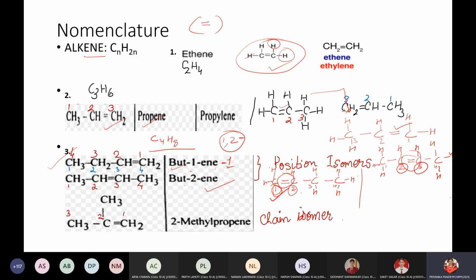Even with 3 carbon atoms, the numbering will be the same. If this is present here, this becomes 1 and 2. If it is on the other side, this becomes 1 and 2. So this also will have the same arrangement. These cannot be 2 isomers. It is 2 arrangements, but isomerism is not possible. It starts from n equals 4.